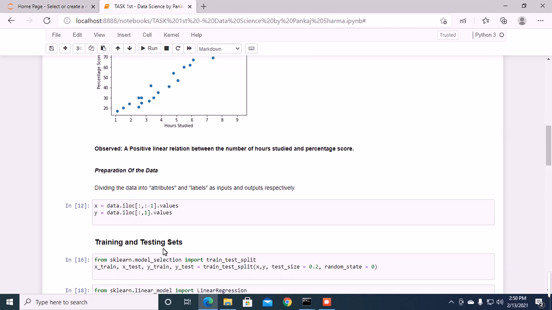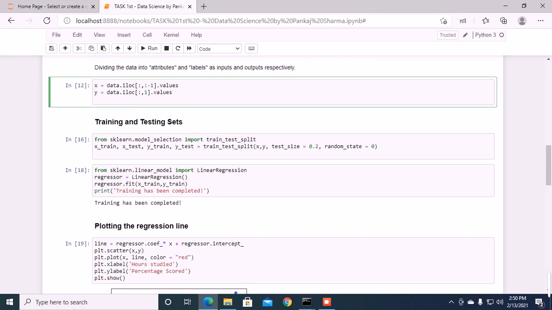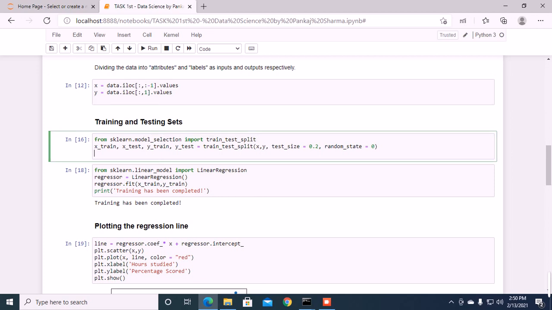Now our next step is to prepare the data, and we are dividing the data into attributes and labels. We have used the given block of code to divide the data into attributes and labels. Now our next step is to create the training and testing sets, so we have used these two particular blocks of code to train and test the sets.